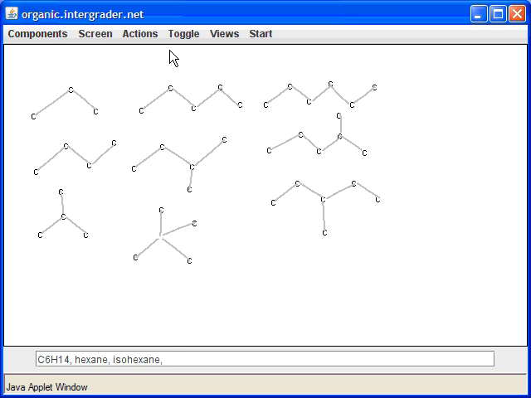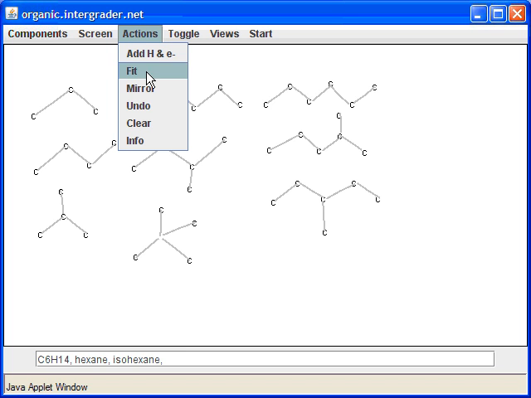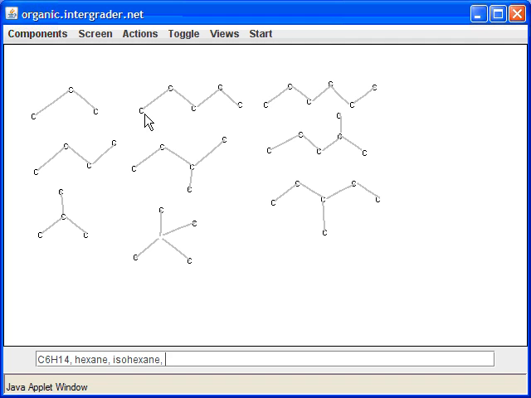Let's try to generate some other isomers from here. If I add another methyl over here, I hope you'll see that what we will have generated is the isohexane again. How do we know that? Well, that would be 2 methyls and a methine. So that's not a new structure. And if I add a new carbon over here, that wouldn't be a new structure either. I will have just generated normal hexane again.